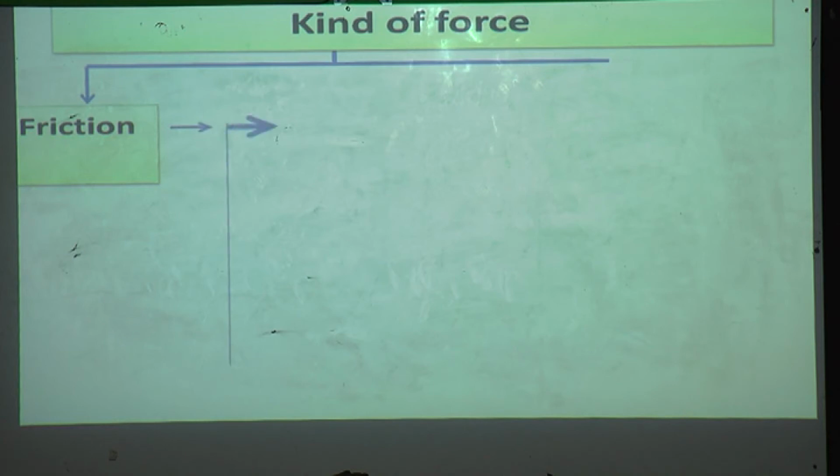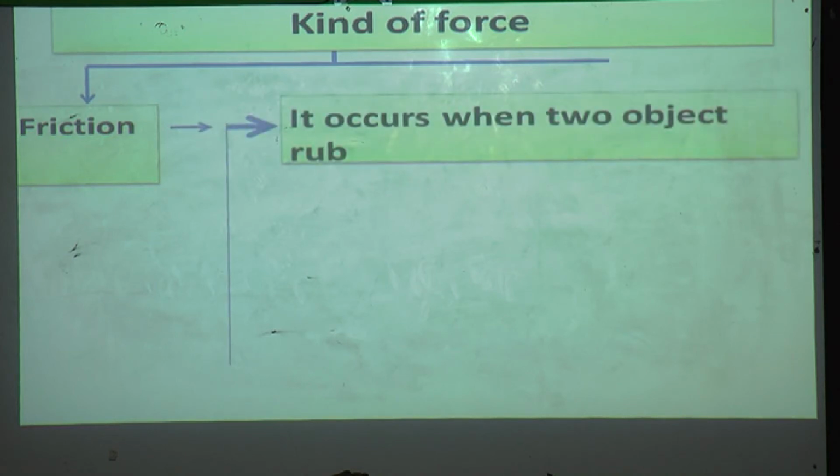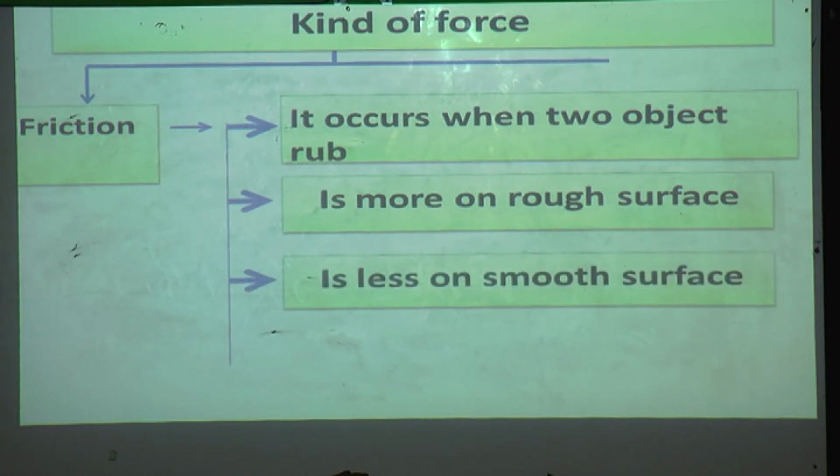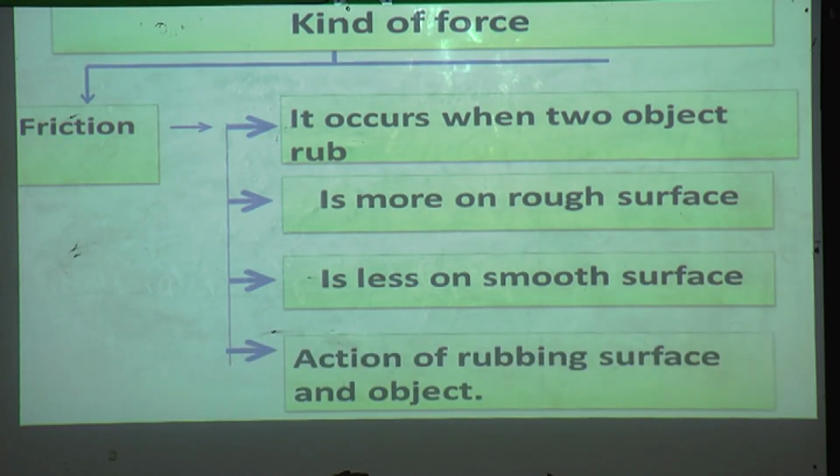Friction. It occurs when two objects rub. The friction is more on a rough surface. The friction is less on a smooth surface. It is the action of rubbing between a surface and an object. You have seen the example of a car and a carpet.